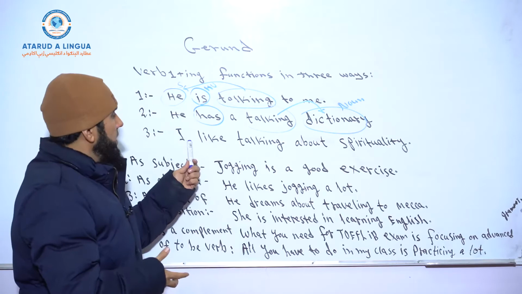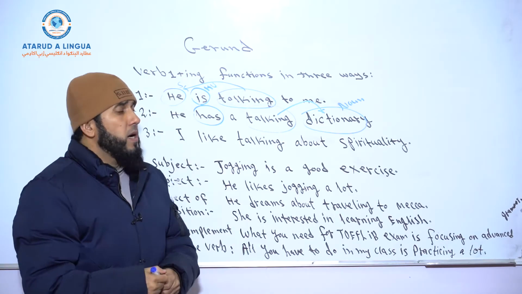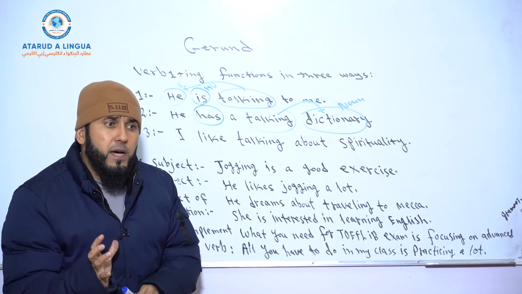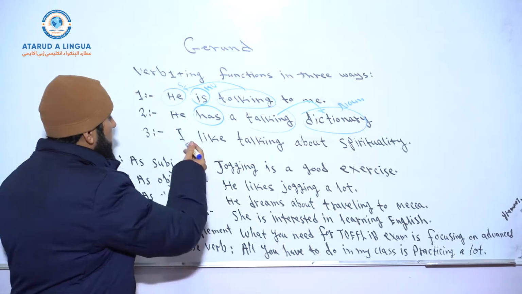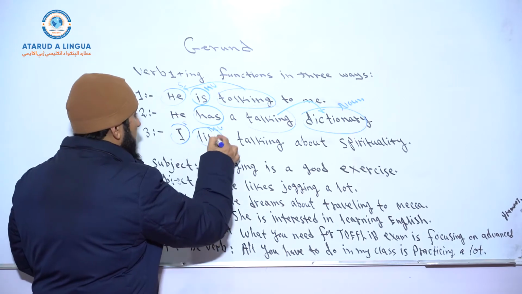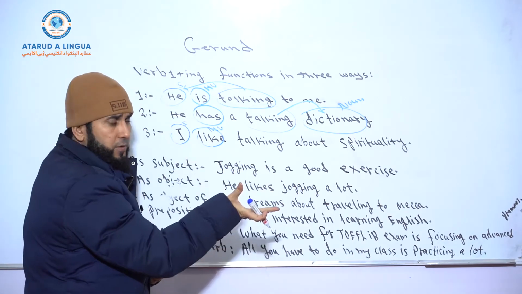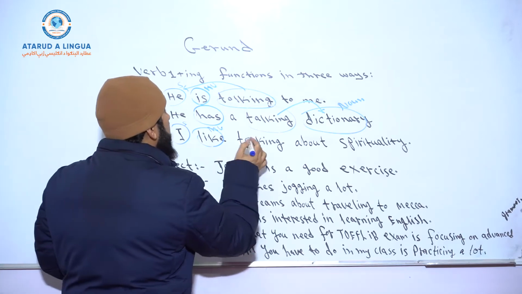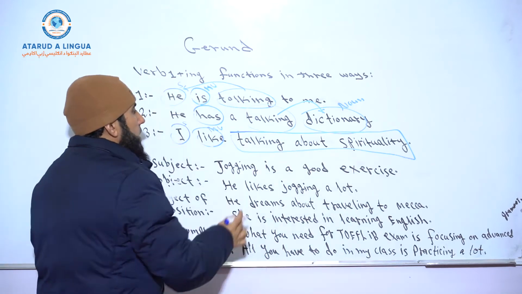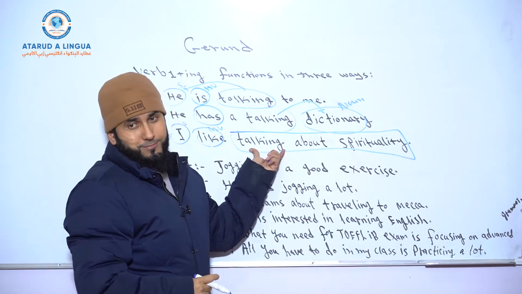And finally, I like talking about spirituality. So what is the subject in this sentence? And what is the main verb? Like, which is a state verb again, right? And what is the object? Talking about spirituality. Look, it's a gerund phrase.